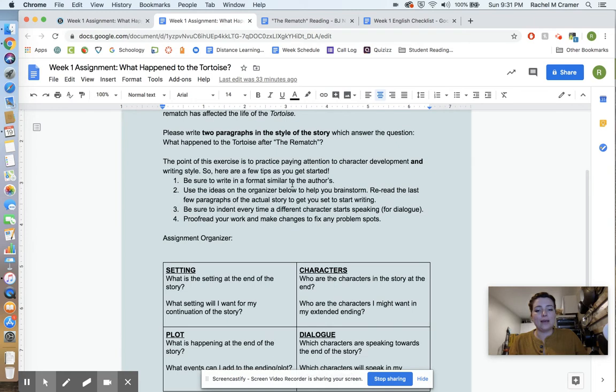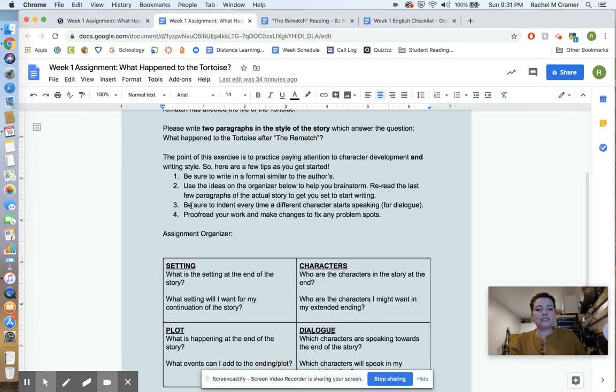Be sure to write in a format similar to the author's. That's number 1. Don't write in super long paragraphs or just in short sentences. You're going to want to write the way that BJ Novak writes. Number 2, use the ideas on the organizer below, that's this right here, to help you brainstorm. Reread the last few paragraphs of the actual story to get you set to start writing. So that's just a recommendation. You don't really have to. These are all recommendations. But if you want to just reread the last few paragraphs of the story a few times, that should help you kind of get in the mood and get in the world of the story.